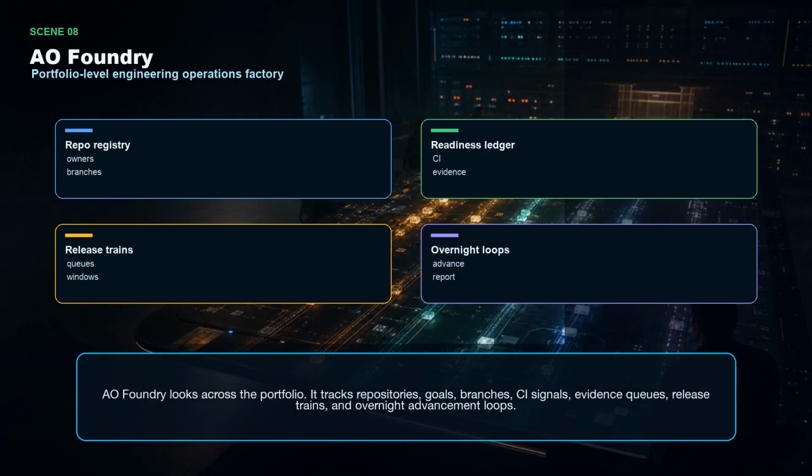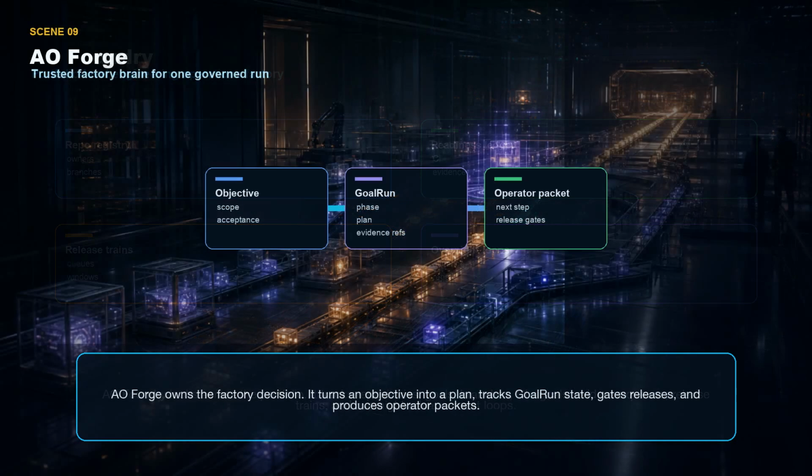AO Foundry looks across the portfolio. It tracks repositories, goals, branches, CI signals, evidence queues, release trains, and overnight advancement loops. AO Forge owns the factory decision. It turns an objective into a plan, tracks goal run state, gates releases, and produces operator packets.